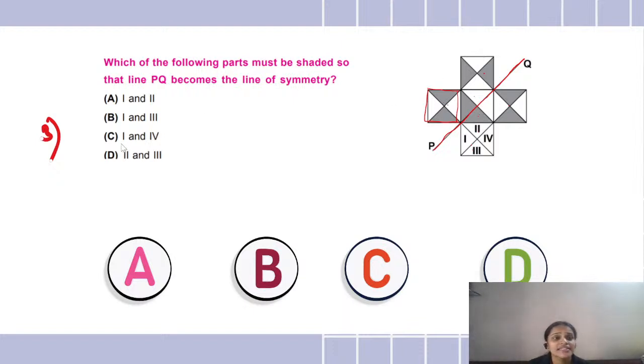And what is the answer C? It is 1 and 4. So if I shade 1 and 4, will I get the mirror image? Will I get the mirror image? Okay, yes, absolutely right. Because if I look into the mirror, I will find these two portions shaded, and they